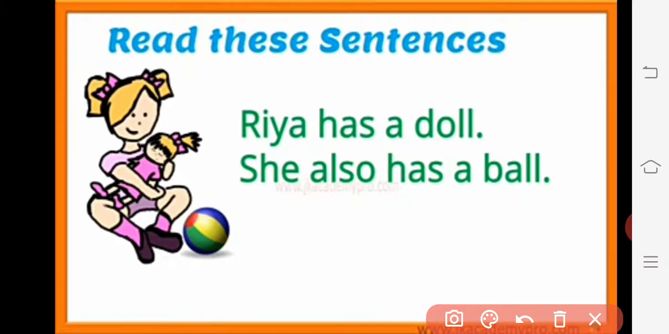You can search some new pronouns. Okay, new pronouns means the same pronouns that we are learning now: he, she, it, we, they, like this one. Okay, here one sentence is given. Ria has a doll. She also has a ball.